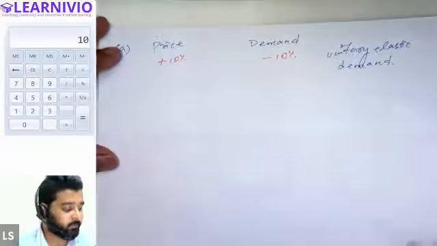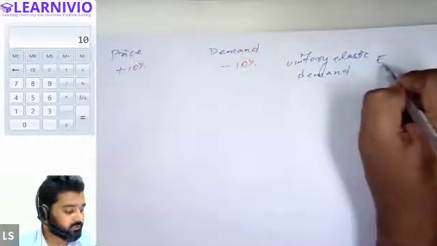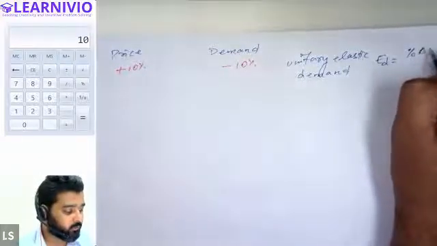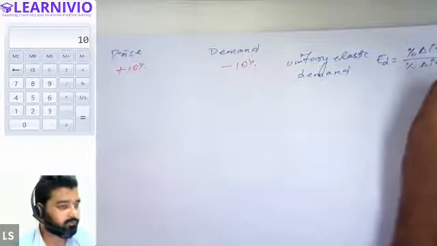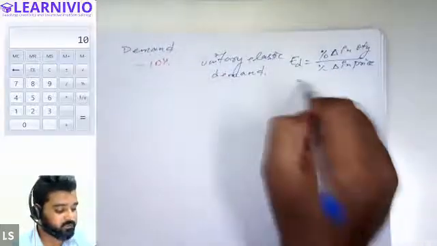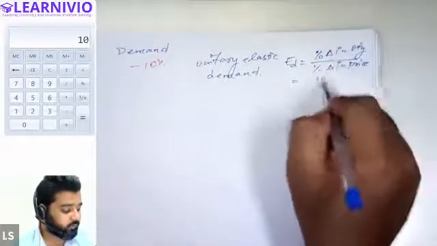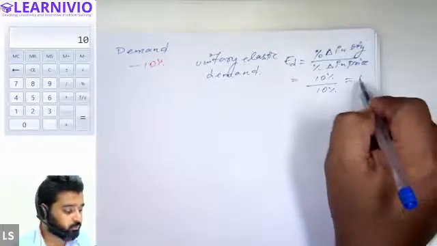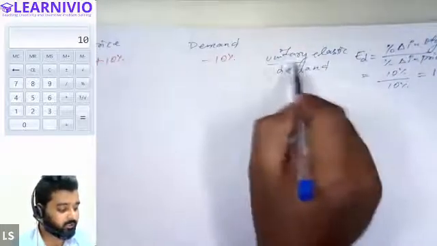Why is it called unitary elastic demand? Because when you calculate the value of elasticity in such a situation, you get the answer equal to 1. You write it as percentage change in quantity divided by percentage change in price, right? By applying this formula, percentage change in quantity is 10%, and percentage change in price is 10% also. So we have the value of elasticity equal to 1. Because we are getting the value of elasticity as 1, we call this situation unitary elastic demand.